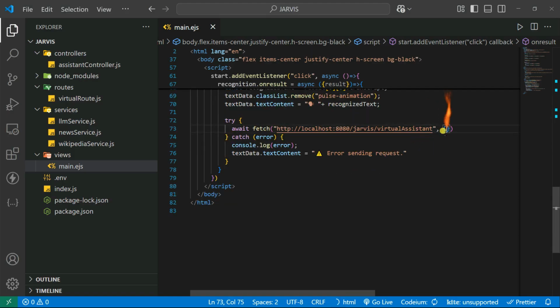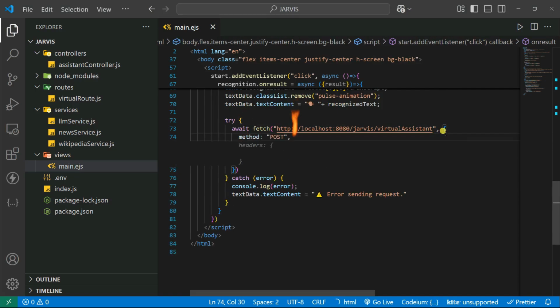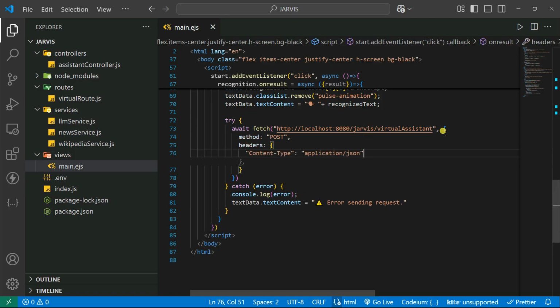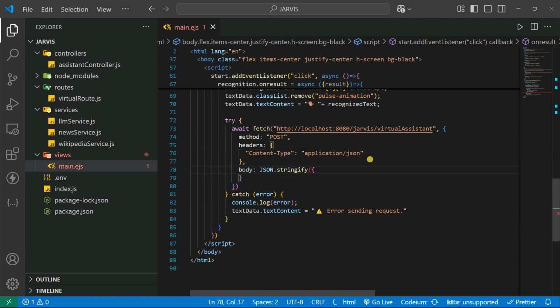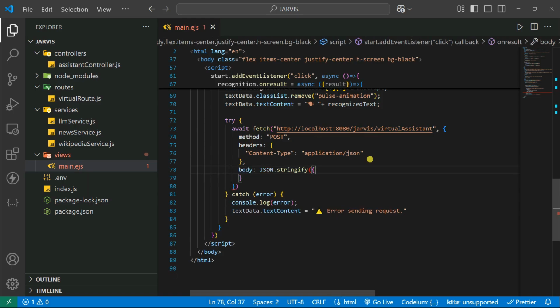So let's say comma, and then you have the method. The method is nothing but the POST method, and the header is the content type, which is application/JSON, and then we also give it the body, and the body is nothing but the parsed text. Okay, from a JSON string file, you can see it will automatically give auto suggestions.